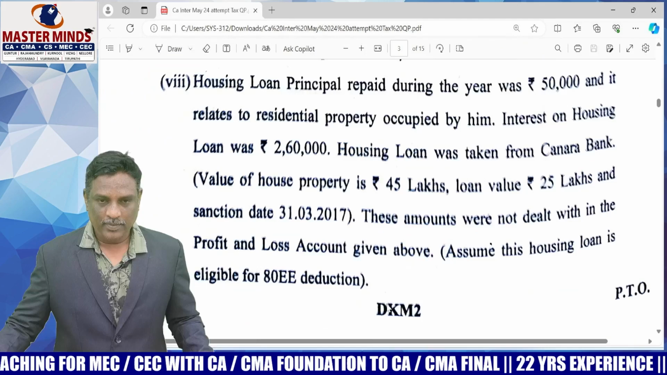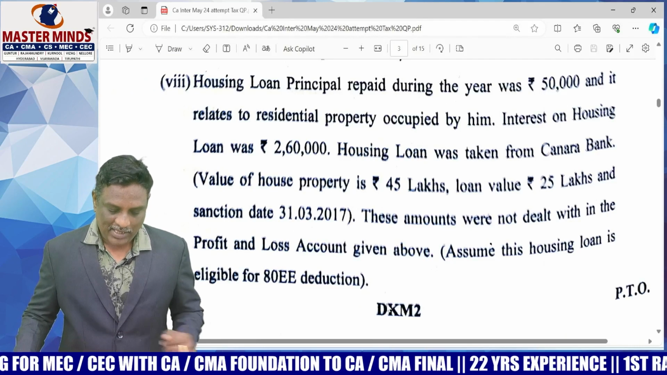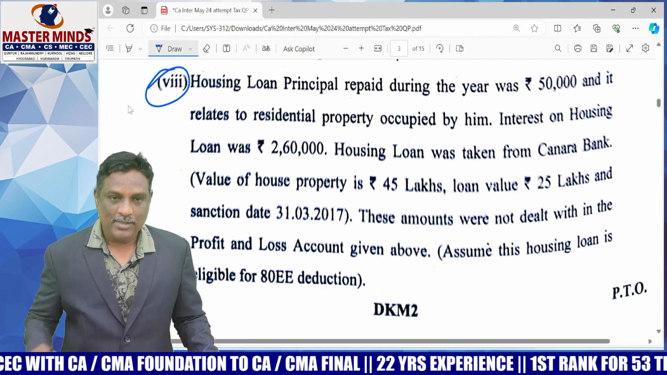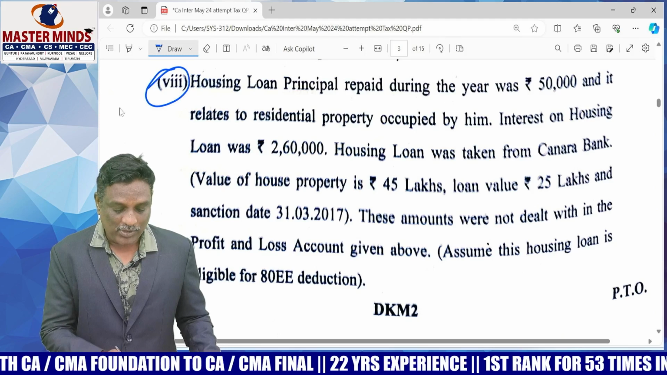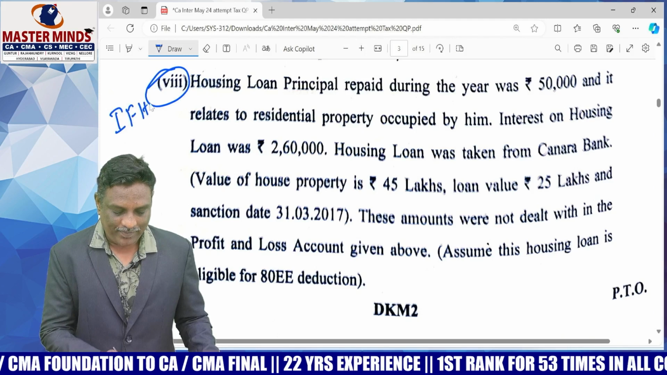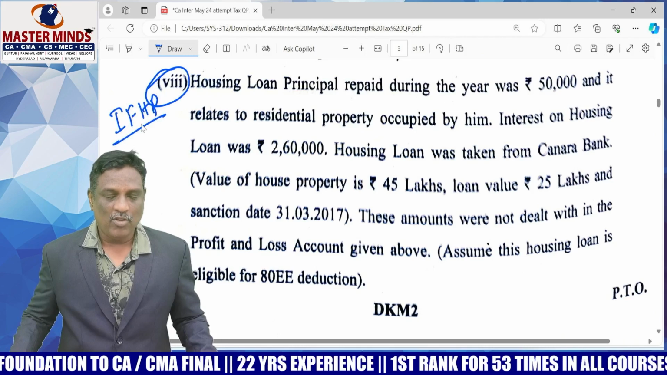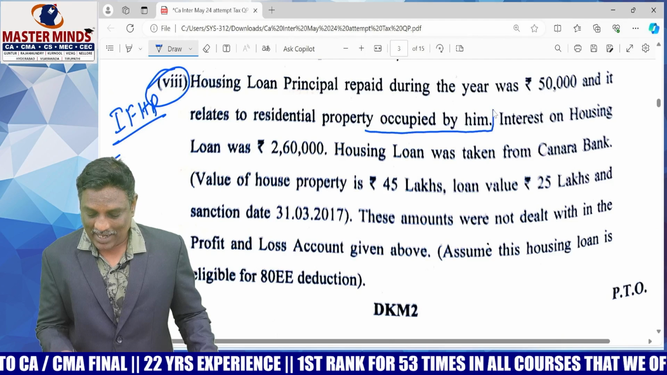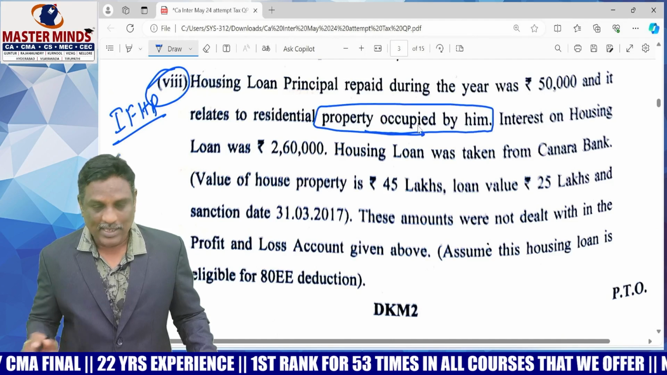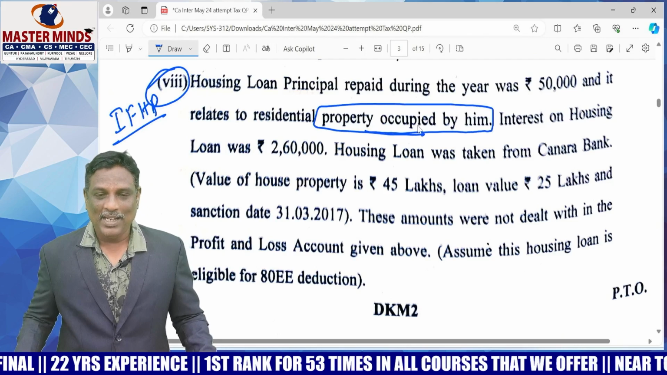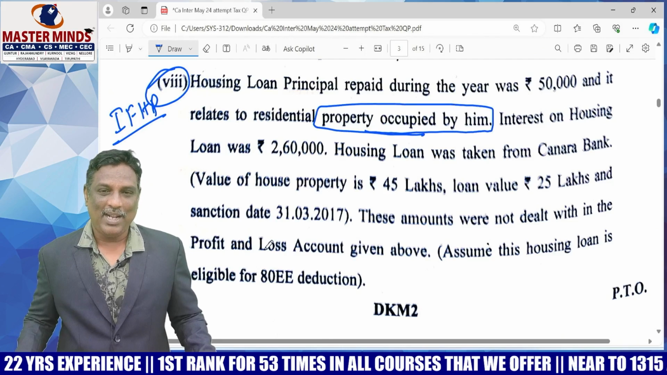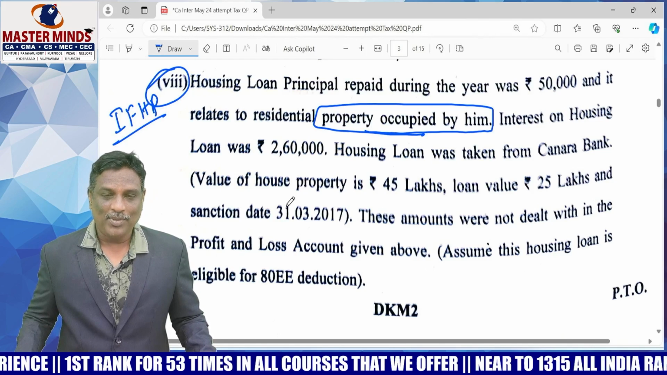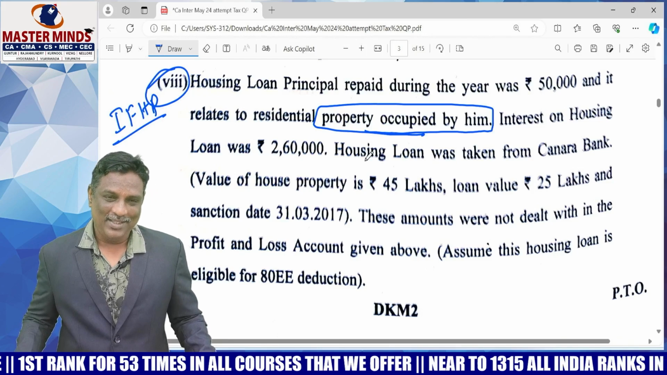Okay, coming to the next adjustment. This adjustment is relating to income from house property. The assessee has a house property head also. That is a self-occupied property. NAV shall be taken as nil, minus only one deduction to be claimed. That is interest, maximum 2 lakhs subject to some conditions. So income from house property, self-occupied property.